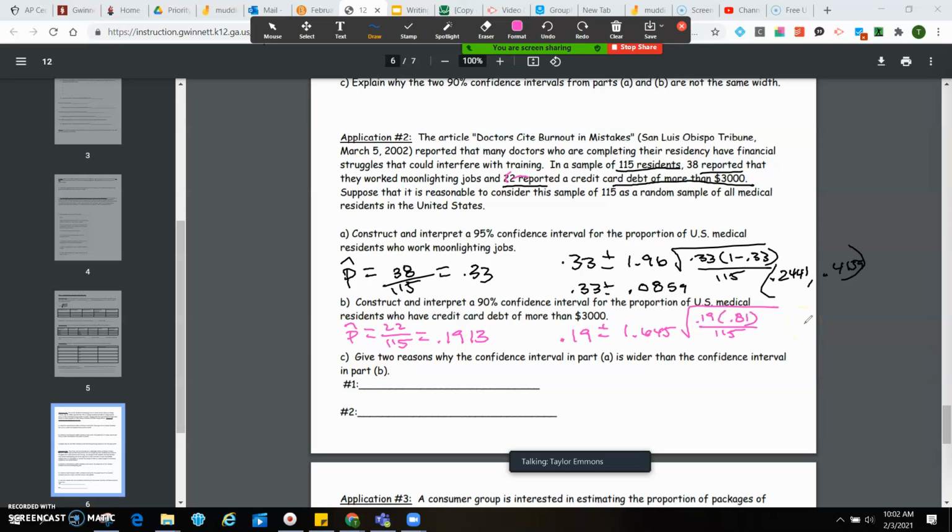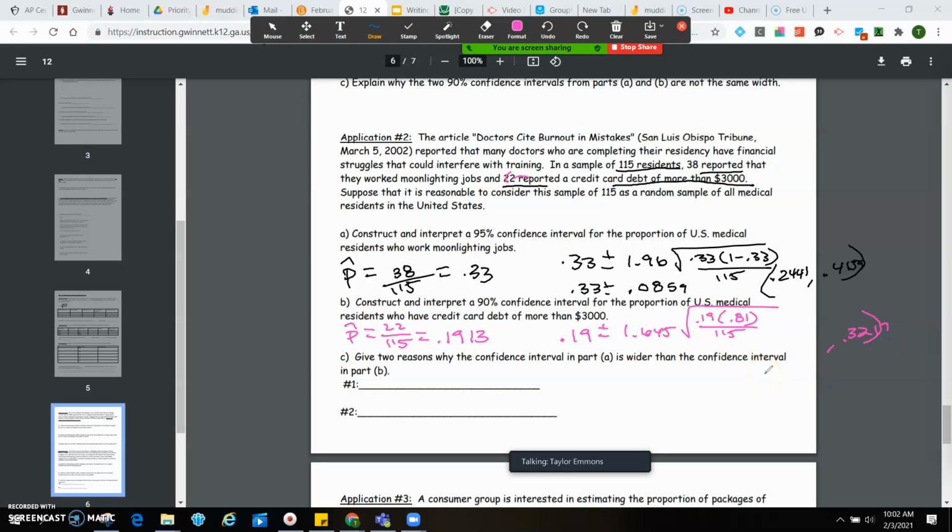When I plug this into my calculator, I'm going to get 0.3217.